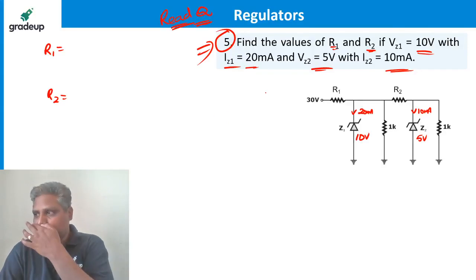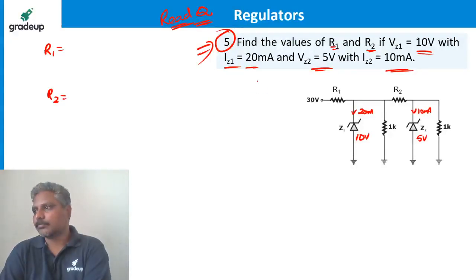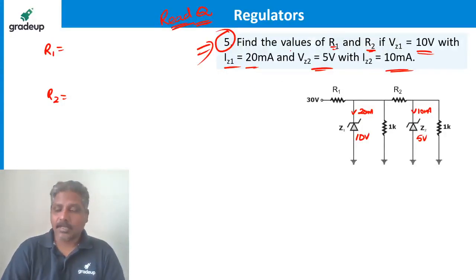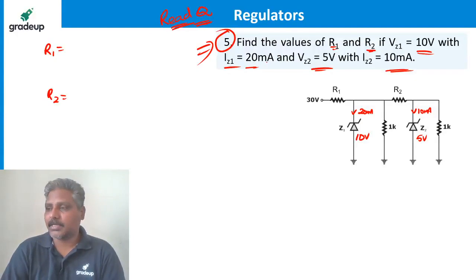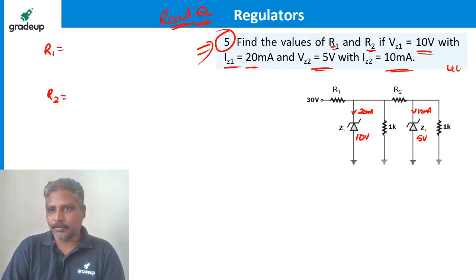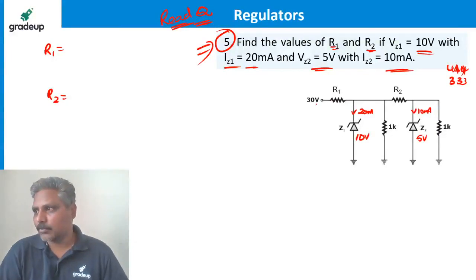Come on, guys. Shivam is already saying 444. Is that R1 or R2? Okay, 444 and 333. Let us check. What about others? Verma is saying 250.